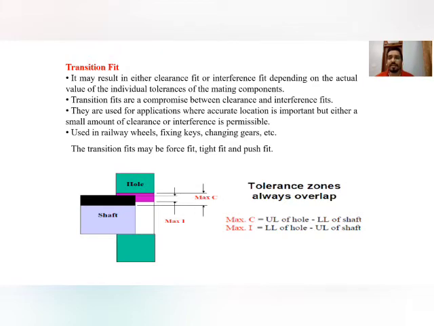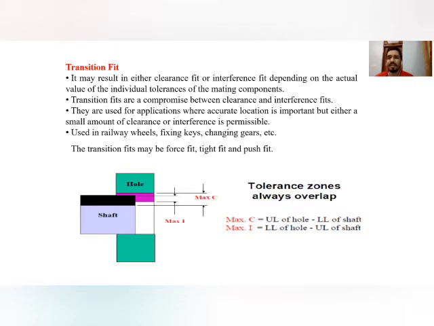So there is a key type structure in the handle of the generator, and that key type structure is inserted into the shaft where the key groove is present, and the generator can be started by rotating the handle, by fixing the handle in the shaft, and we can rotate that in one direction only.